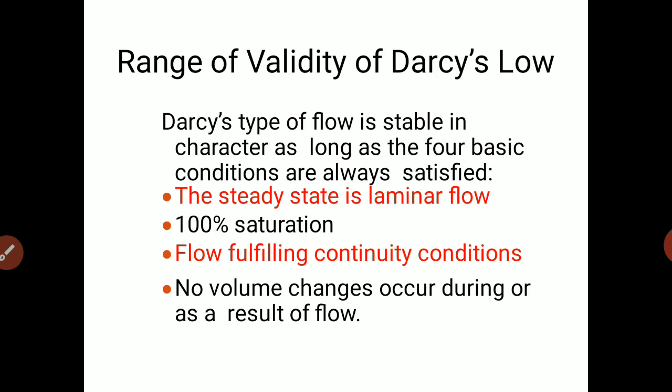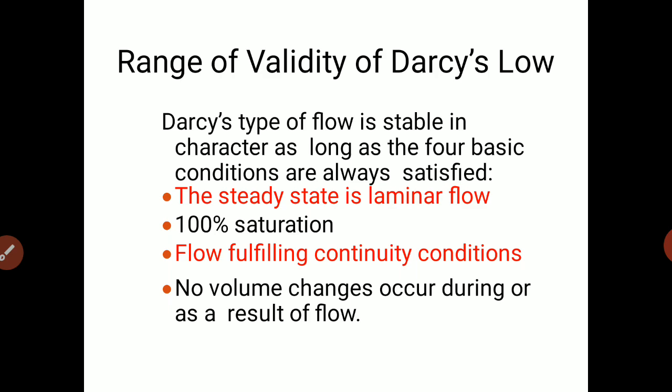For flow of water through pipe, the flow remains laminar when Reynolds number is less than 2000. For flow through soils, the flow is laminar if Reynolds number is less than 1.